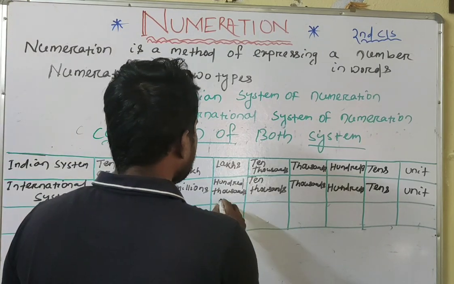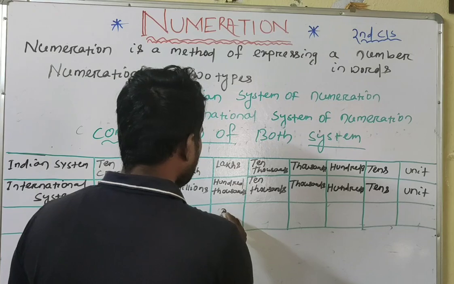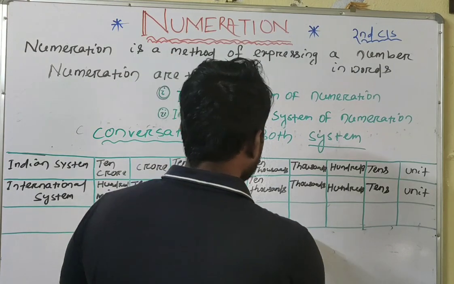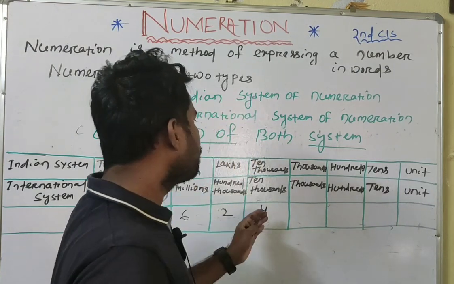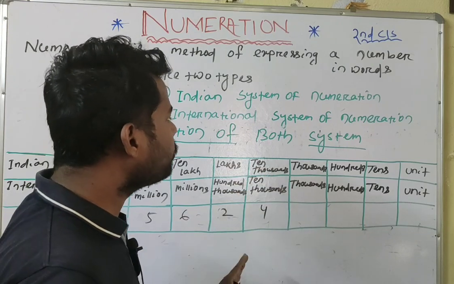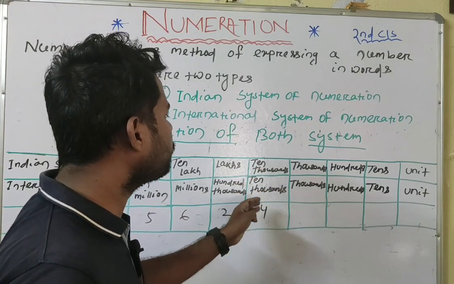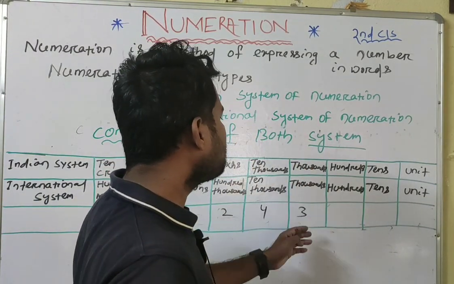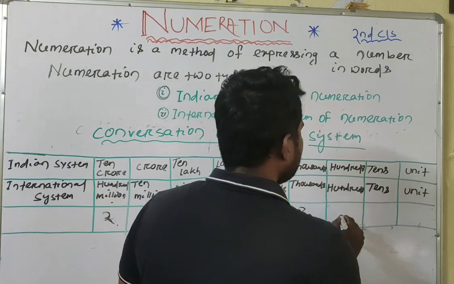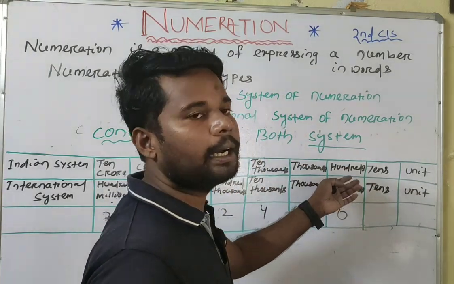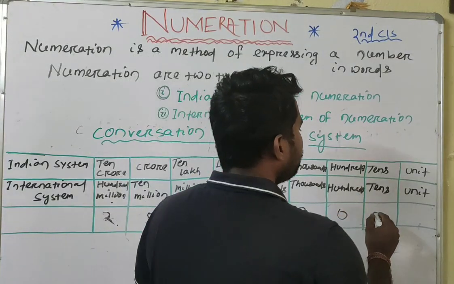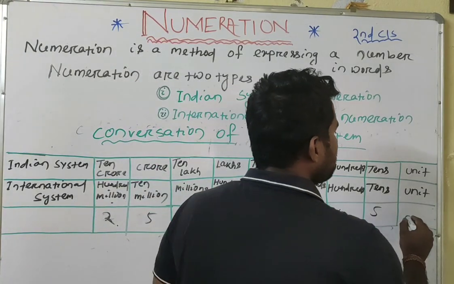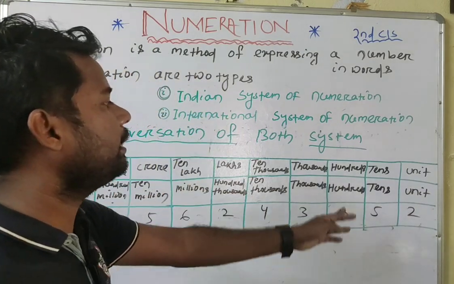And when it is 2 lakhs, it will be 200,000. And what we write in this place, 40,000, is also 40,000 in the international system, and like that, 3,000 and in the international system also 3,000. 0 in the international system, and in the Indian system also 0. 5 tens in the Indian system and also 5 tens in the international system. 2 units in the Indian system and also 2 units in the international system.